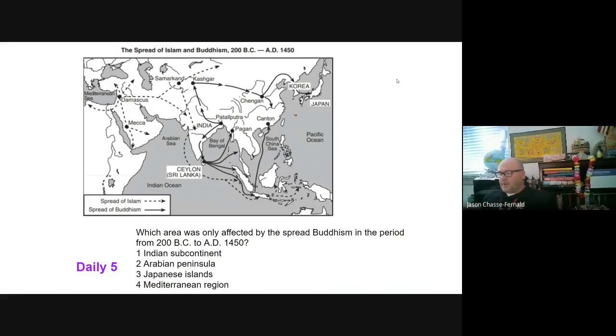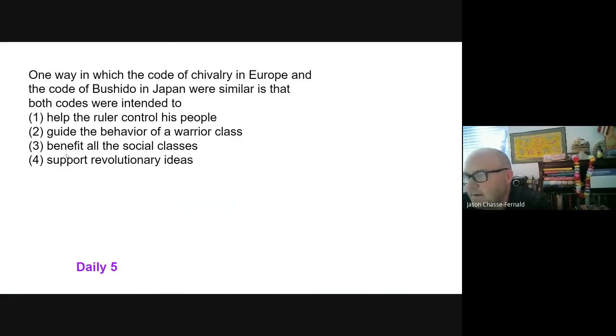All right, so which area was only affected by the spread of Buddhism in the period from 200 BC to 1450? So take a moment and look at it. Hopefully you got the correct answer as 3. All right. Next one: a way in which the code of chivalry in Europe and the code of Bushido in Japan were similar is that both codes were intended to. So take a moment and read through those. All right, and hopefully you got the correct answer as 2, guide of behavior.